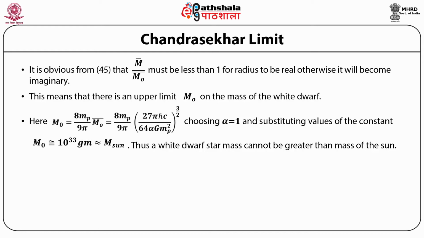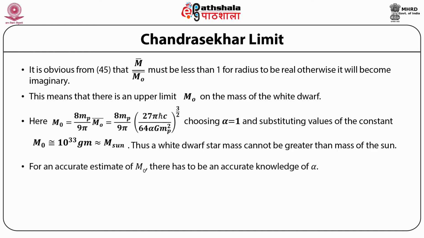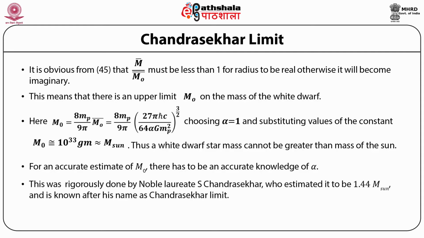Choosing alpha is equal to 1 and substituting values of the constants, M naught is approximately equal to 10 to the power 33 grams, which is the mass of the sun. Thus, a white dwarf star mass cannot be greater than the mass of the sun. For an accurate estimate of M naught, there has to be an accurate knowledge of alpha. This was rigorously done by Nobel laureate S. Chandrasekhar, who estimated it to be 1.44 times mass of the sun and is known after his name as Chandrasekhar limit.